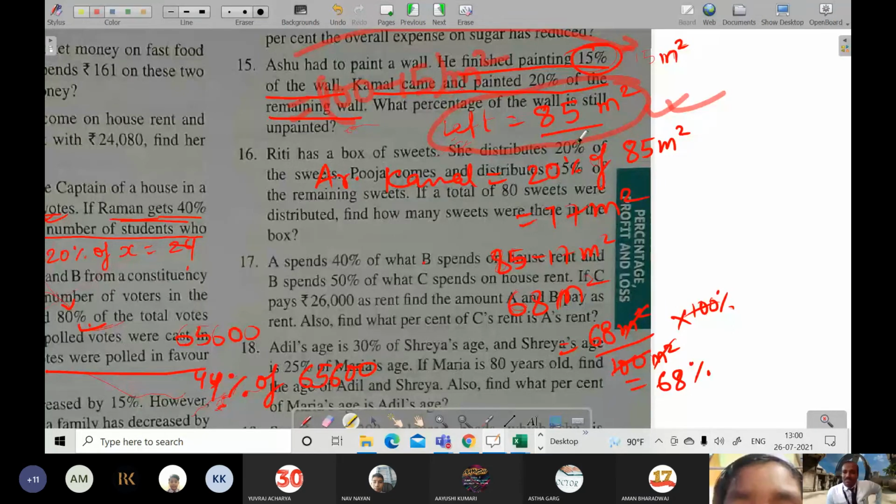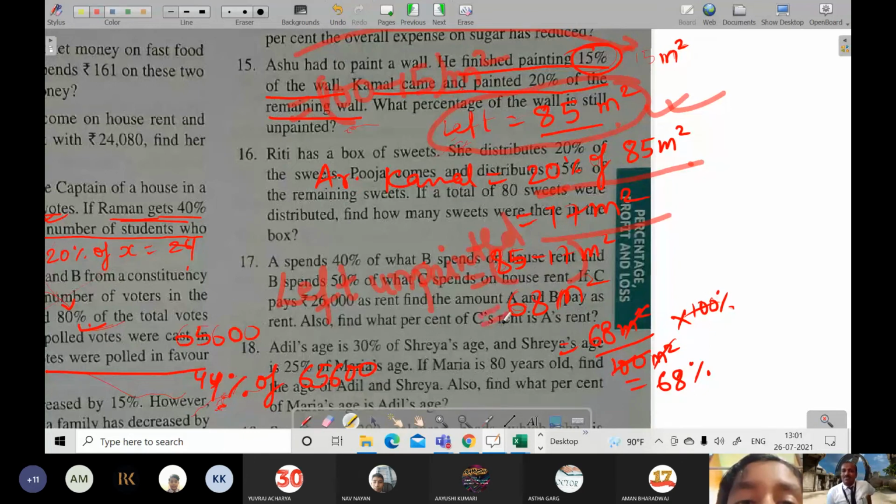So it is 85 meter square. Now of what has been left, only 20% has been done by Kamal. So 20% of 85 meter square we had found, that is 17 meter square Kamal had painted. So after that, left unpainted will become 85 minus 17, because 17 meter square has been painted by Kamal.